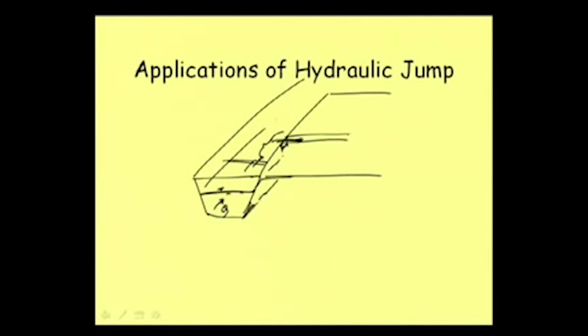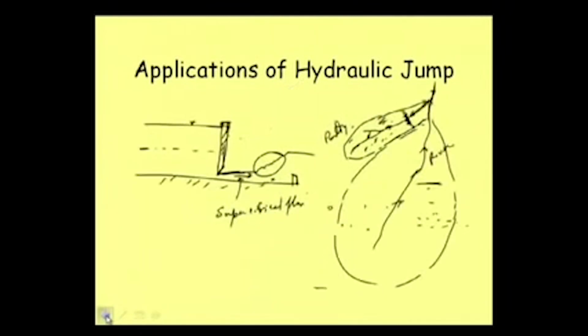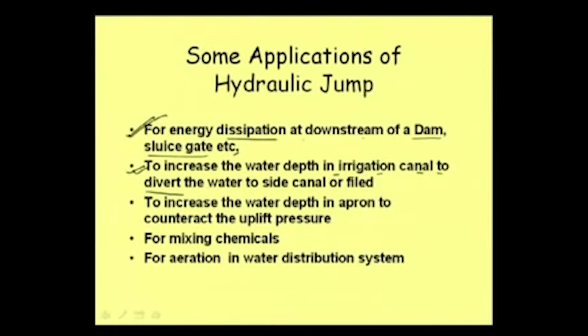Or say we give a barrier here, then water is rising here, we carry this water to the downstream side, then we need to allow the water to move downstream. Then when we allow the water, it may cause erosion here, so for that purpose also we may have, say, a hydraulic jump for energy dissipation. So, for this sort of activity also we need a hydraulic jump in an irrigation canal.